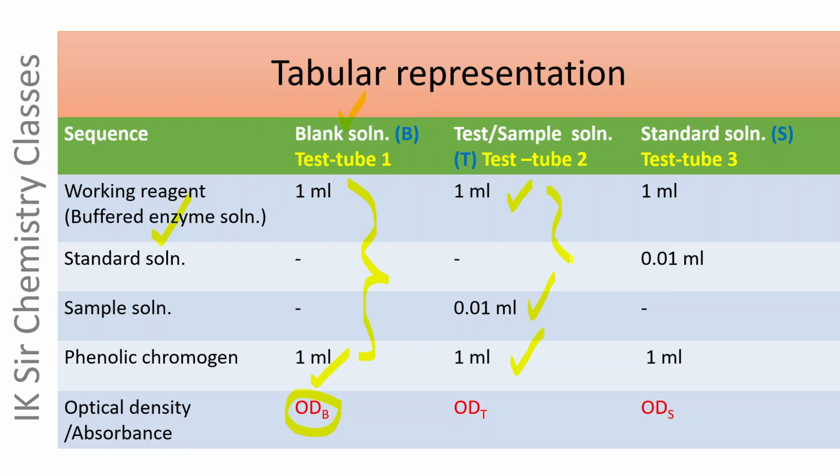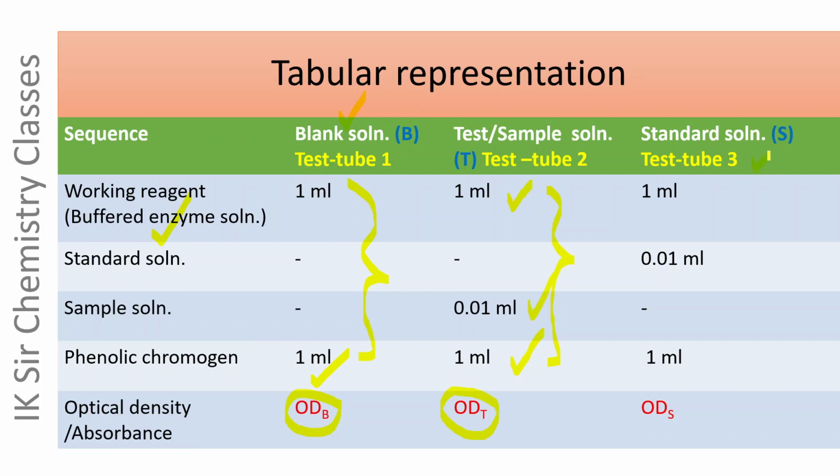These three solutions are mixed well, incubated at 27 degrees centigrade, and the optical density of the resulting solution is measured at 600 nanometer, and it has been denoted by ODT, means optical density of test sample.